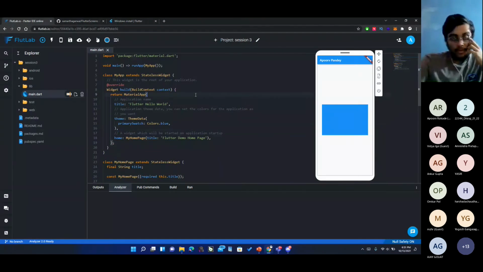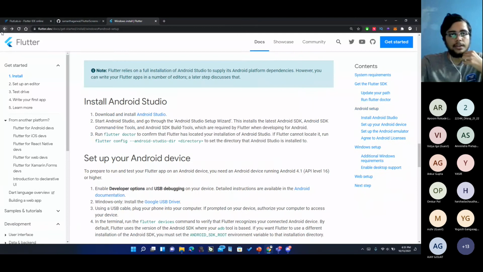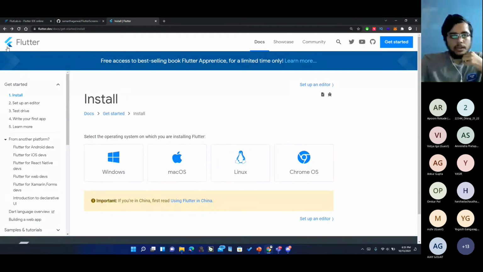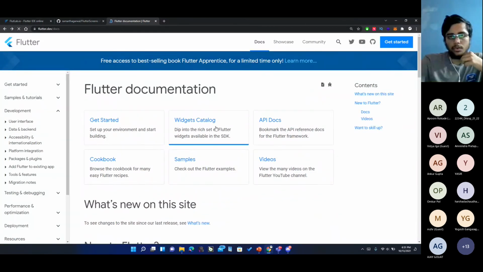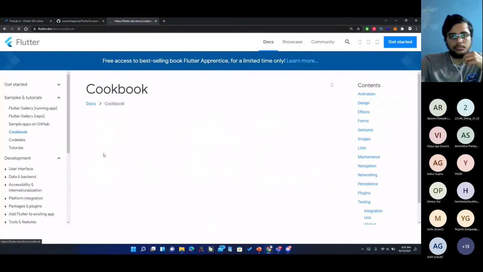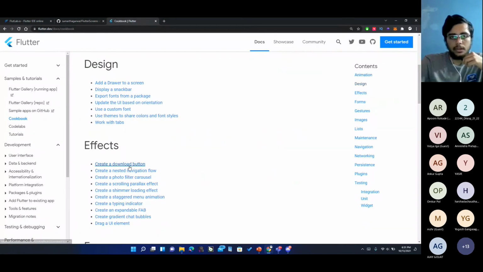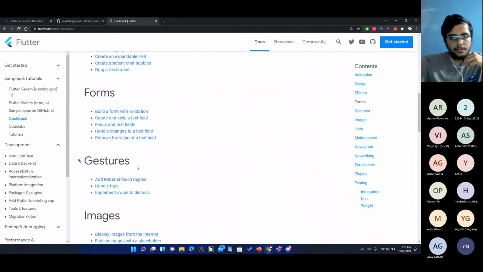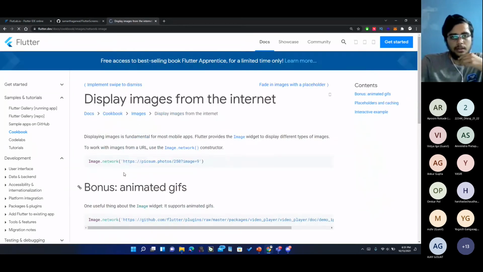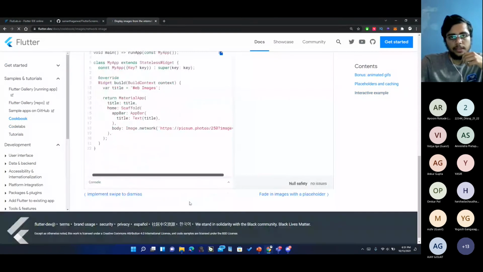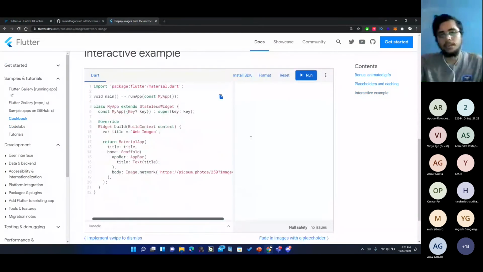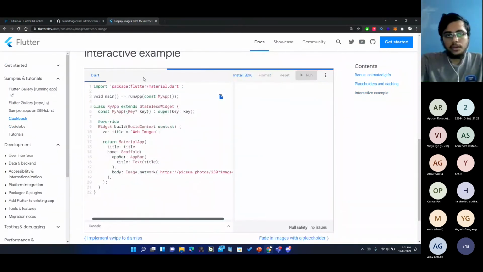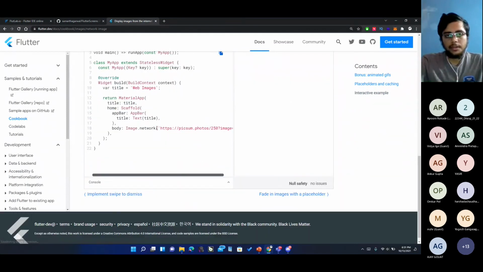You can get started with Flutter and read this documentation which is provided. If you don't click on get started, as I did, you can go to the widgets catalog or the cookbook. So I went inside this cookbook. Forms, gestures, images, lists. And one more good thing about Flutter is that all its code you can run directly from the browser in their official website.